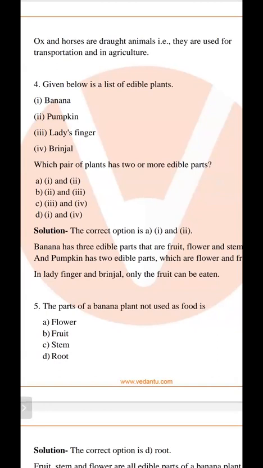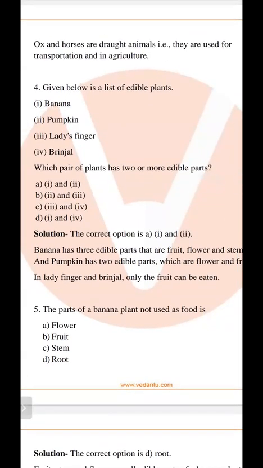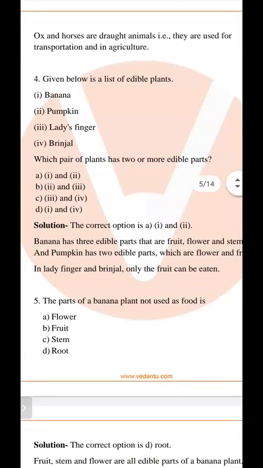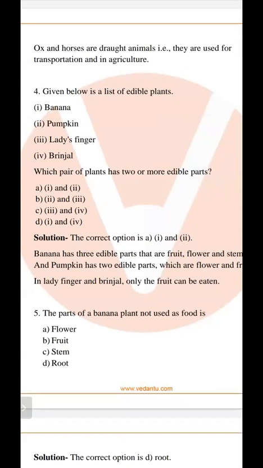For example, flower and fruit. And next is ladyfinger and brinjal. Only the one part is edible. So in banana, three parts are edible, and in the pumpkin, two parts are edible. So this is a list of edible plants. You have to find which has two or more edible parts. So banana has three edible parts and pumpkin has two edible parts. So banana and pumpkin is the right answer.